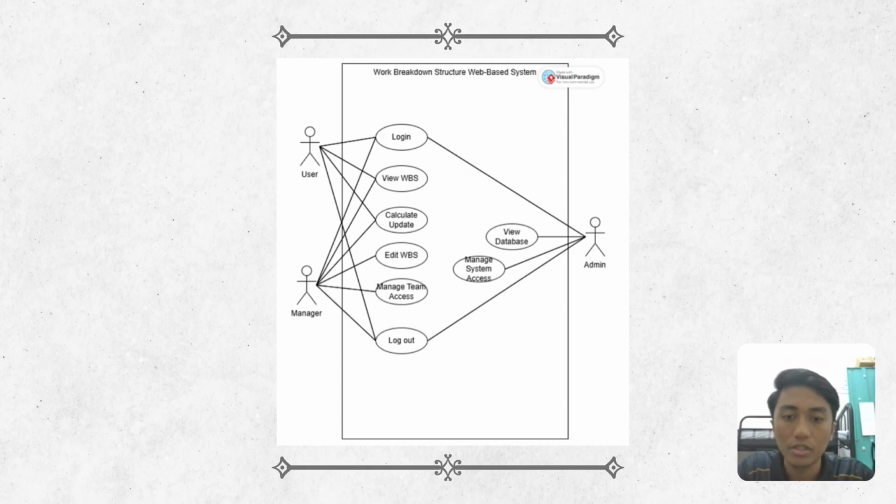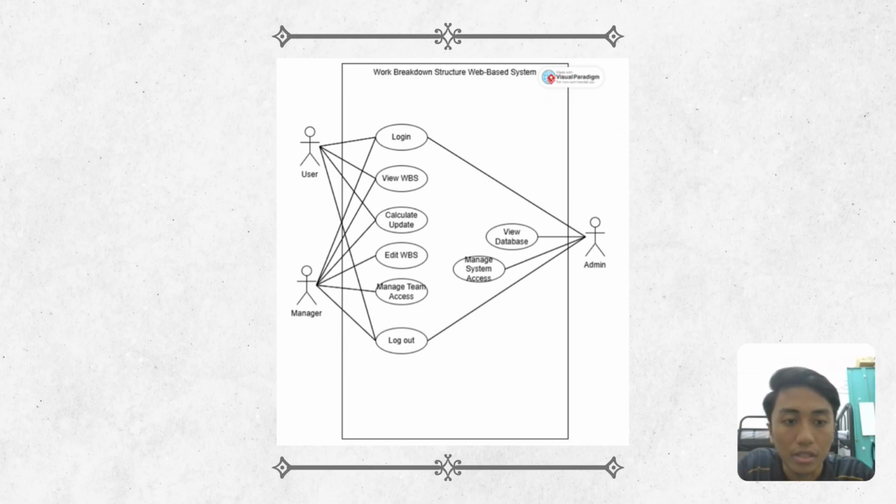For the use case diagram, there are three types of actors: firstly user, secondly manager, and lastly admin. All actors can perform basic operations such as logging into the system, viewing the WBS, calculating and updating task progress, editing the WBS, and logging out. The manager has additional authority to manage team access, which involves assigning users to tasks or controlling who can view and edit parts of the project.